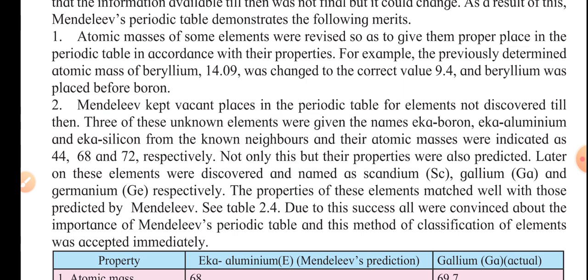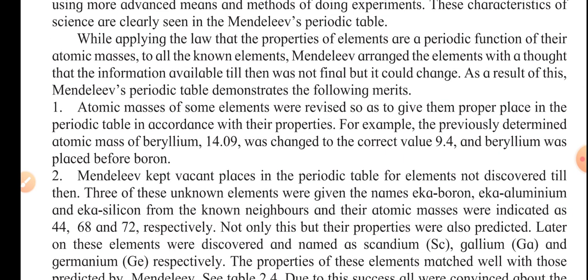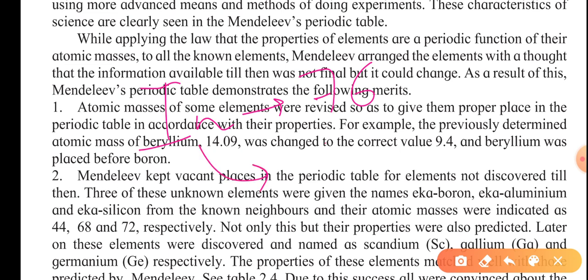Mendeleev also corrected the atomic weights of some elements like indium, beryllium, and uranium. Earlier it was thought that indium's atomic weight was 76, but he said that no, its atomic weight is 113. Later it was discovered that 113 is the right one.